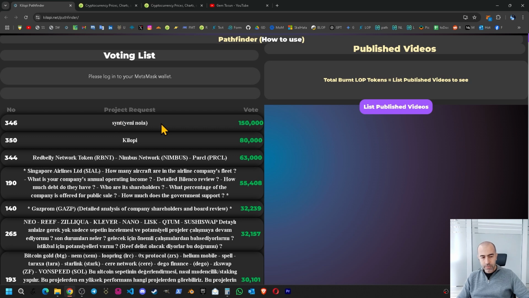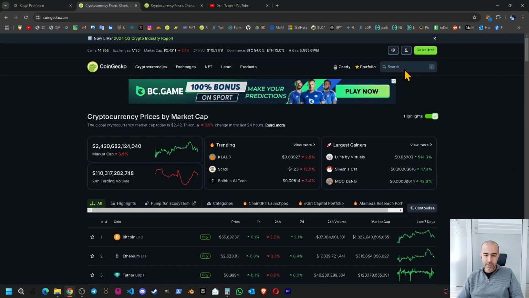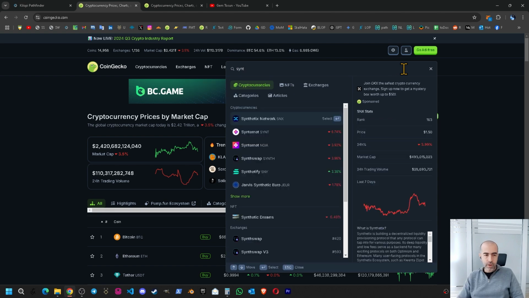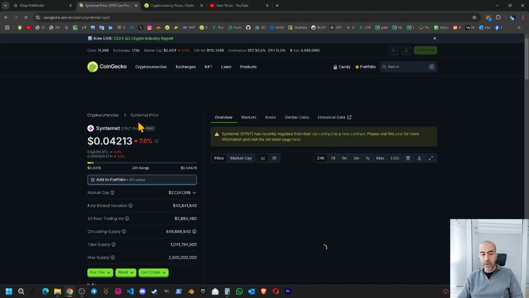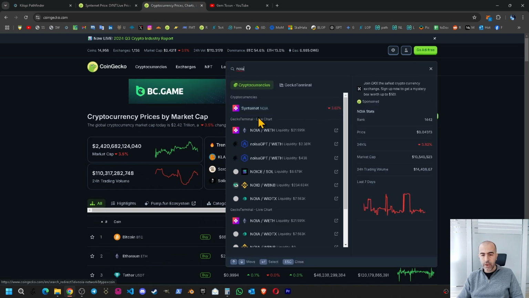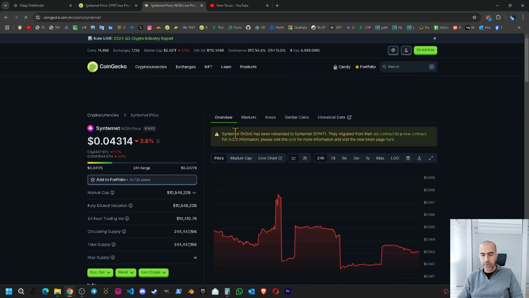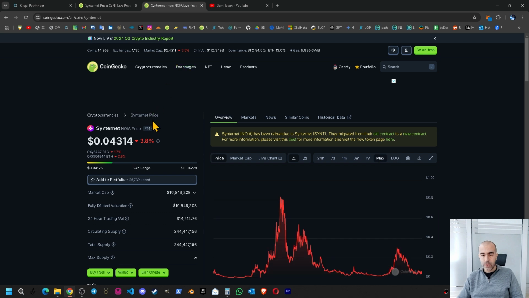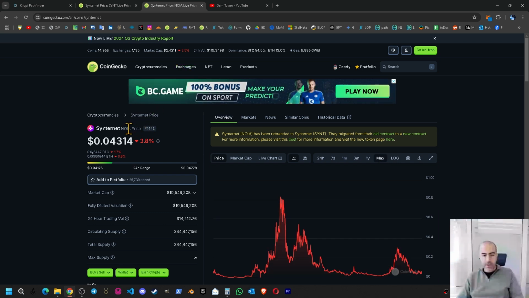So there are two names in here, SYNT and Noia. Let's try to understand what's going on here. When I write SYNT, the Synternet project appears on CoinGecko, and if I write Noia, again, the Synternet project appears on CoinGecko. So Noia was the previous token.